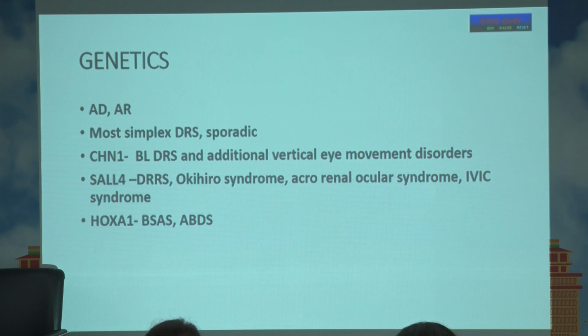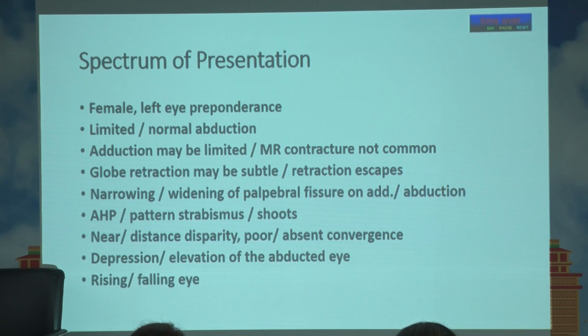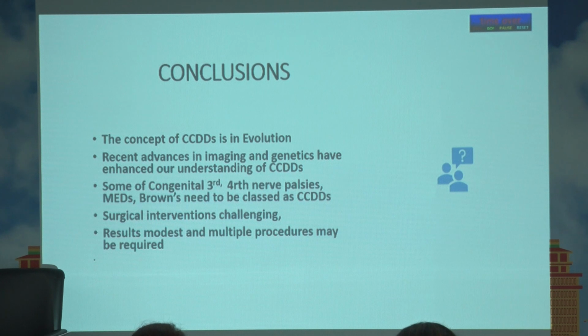Most simplex cases are sporadic, and the genes which are important are CHN1, SALL4, and HOXA1, which is shared by BSAS and ABDS, as I was saying sometime earlier. So this part needs to be done. I will not go into this presentation in detail, you all know. And to conclude, the concept of CCDDs is in a phase of evolution. Recent advances in imaging and genetics have advanced our understanding of CCDDs, and more have been added.